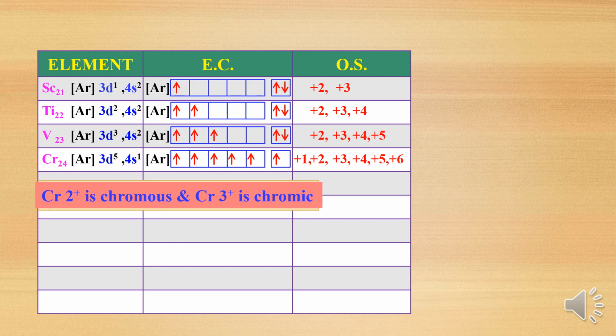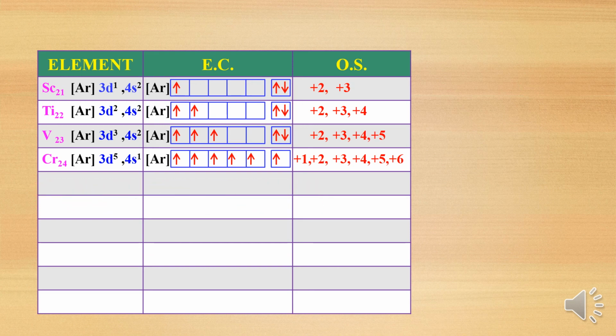Plus 3 means chromic, plus 2 means chromous. So how about Fe? Fe plus 2 is ferrous, Fe plus 3 is ferric.